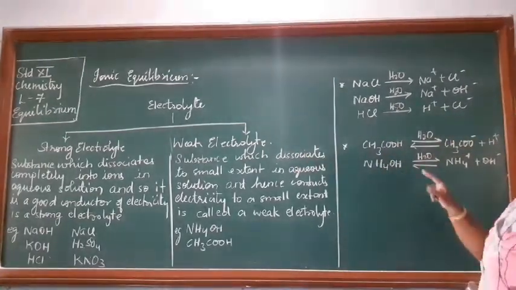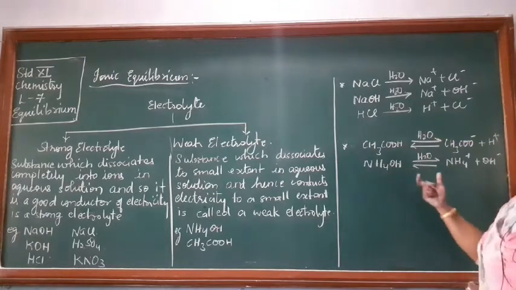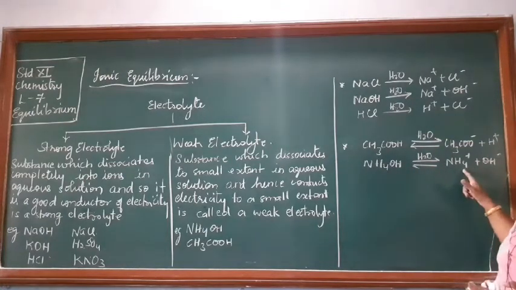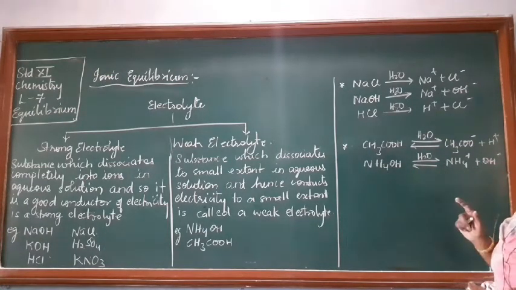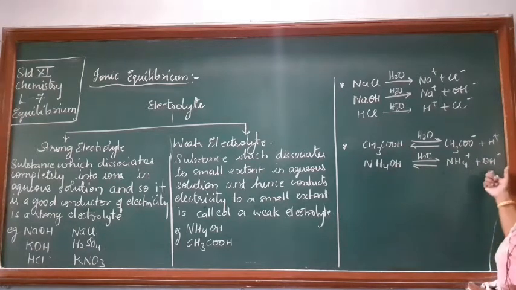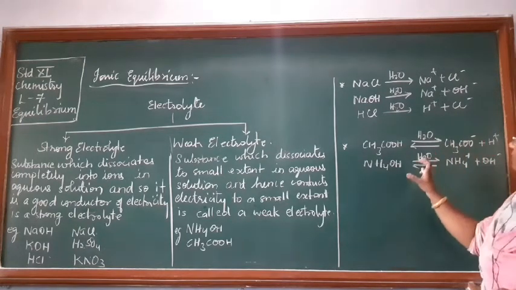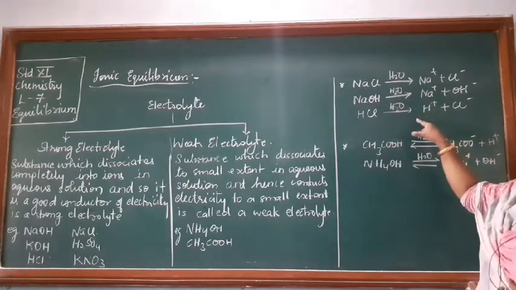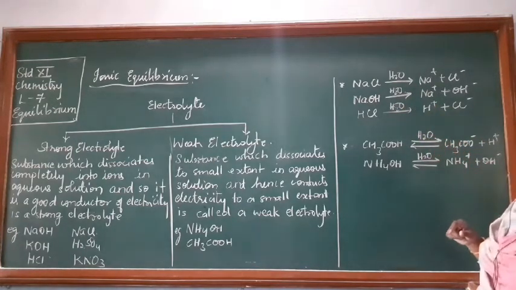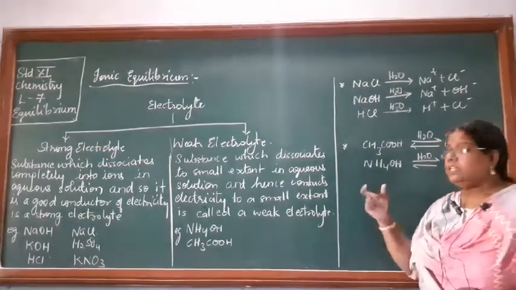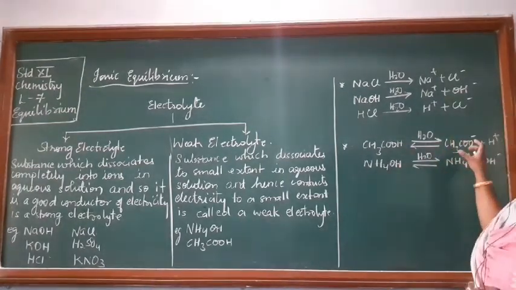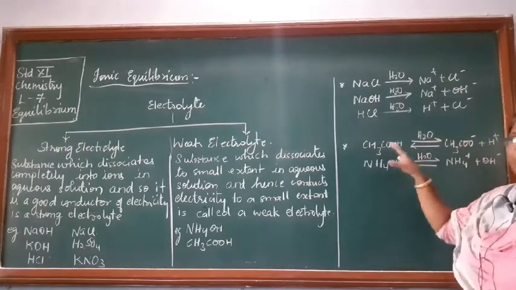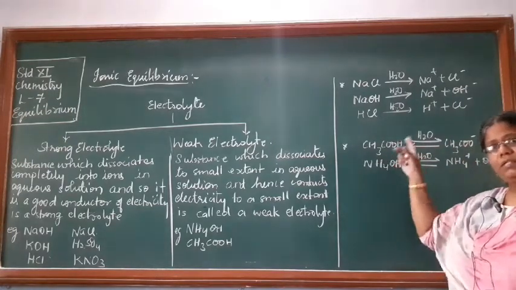Okay. Similarly, NH4OH, ammonium hydroxide in water, will give you NH4 plus and OH minus ions. We don't put only a one-headed arrow here. See, there we wrote a one-headed arrow, here double-headed arrows are given. That is because here there is an equilibrium between the ions and the salt or the acid or the base.